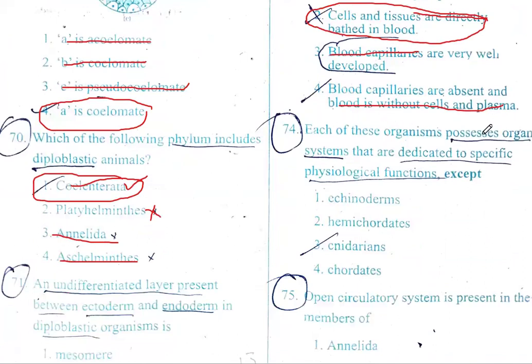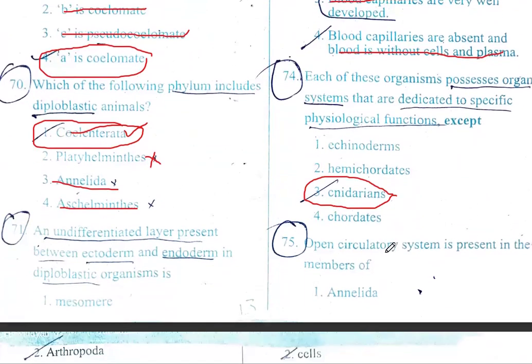Each of these organisms possess organ system. Organ system is first seen in Aschelminthes, dedicated to specific physiological functions, except. So in echinoderms, we see organ system grade of organization. Hemichordates, we see. Cnidarians, no. In cnidarians, tissue grade of organization is seen. Chordates, organ system grade of organization.